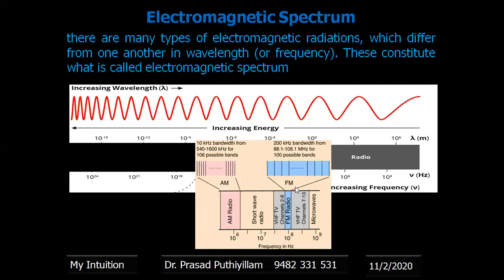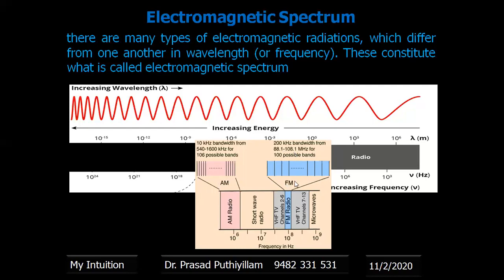They are AM and FM. AM is comparatively lower frequency, 10 to the power 6, whereas FM is 10 to the power 8 frequency. Or you can say 540 to 1600 kilohertz is the frequency range of AM, and 88.1 to 108.1 megahertz is the frequency range of FM.